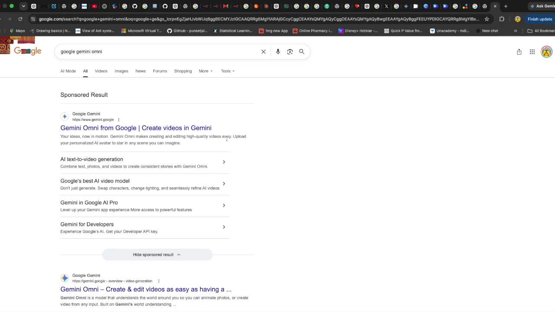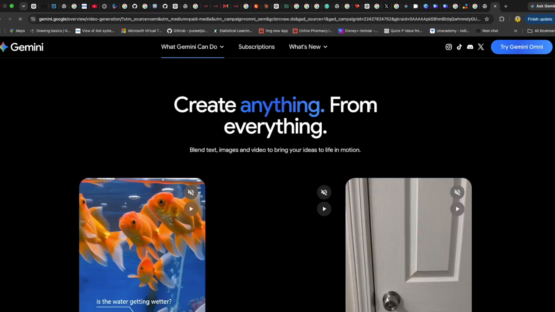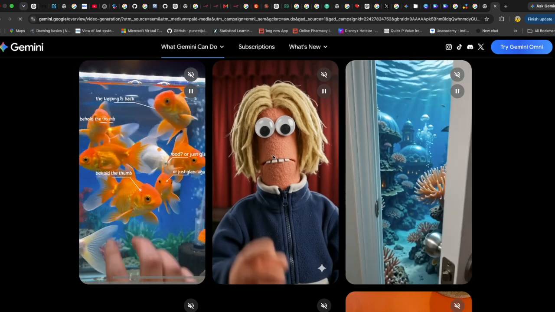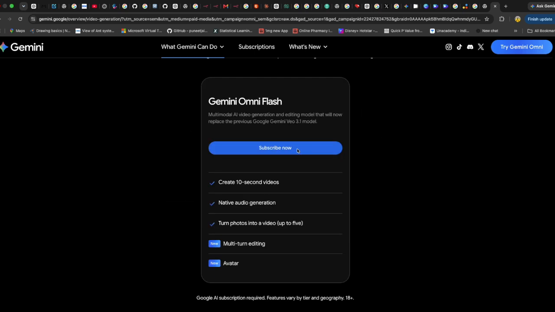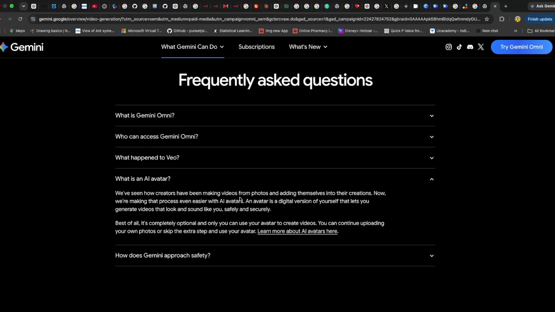There is also an avatar feature that is available, so you can see here. Let me just click on that and I will show you how you can do that. So create anything from everything. This kind of video you can create with the help of this Omni model. And you can also create your own avatar, like here you can see what is AI avatar. With the help of this, you can record your face and your voice, and on the basis of that you can use that avatar in the video to create a video with your own face and your own voice.